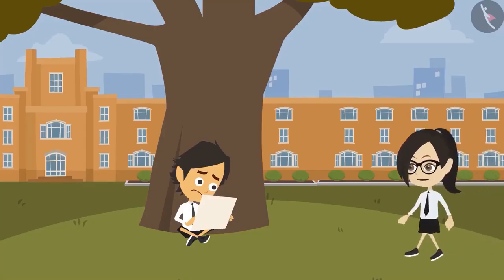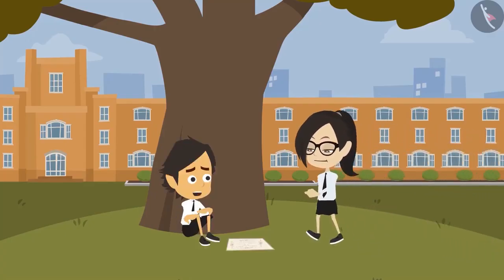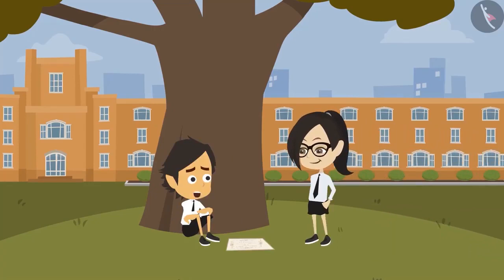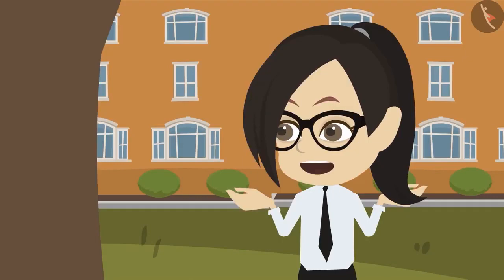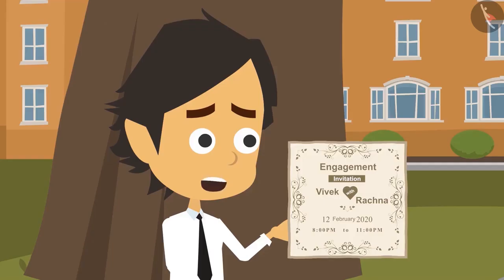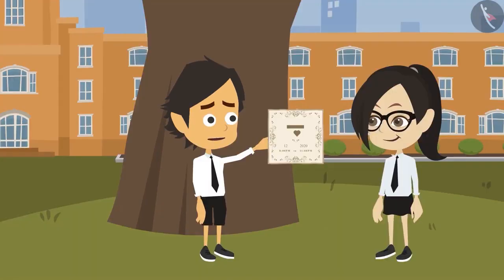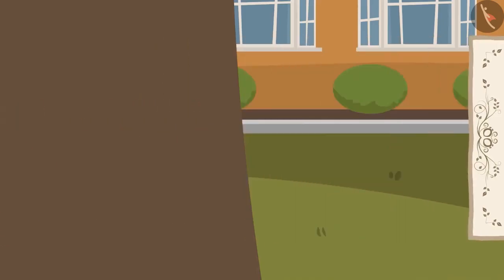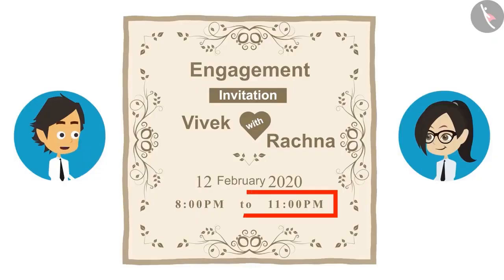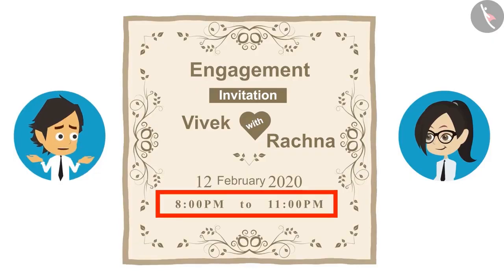Hey Ayushman, why are you sad? Because tomorrow is my cousin's engagement and I will not be able to go. Why can't you go? See Vandana, his invitation card for the engagement. His engagement is happening when I am in school. Show me. Look, their engagement is from 8 o'clock to 11 o'clock in the morning and I am in school